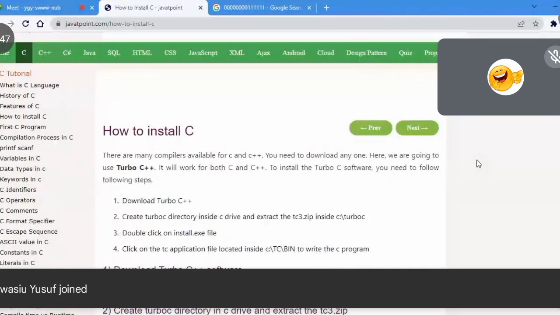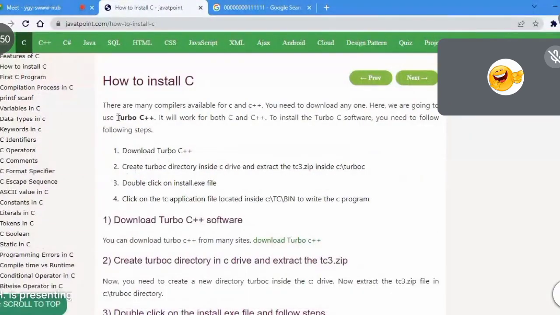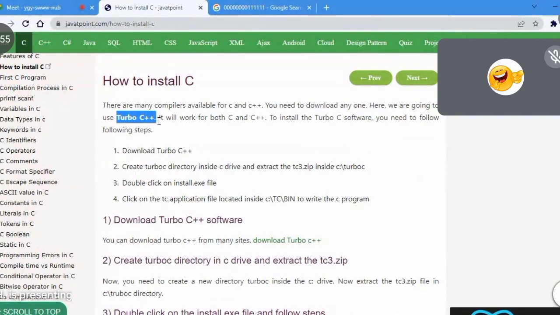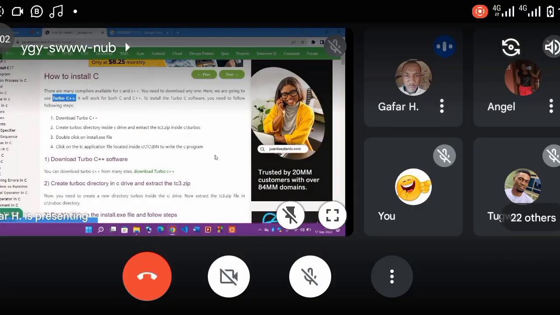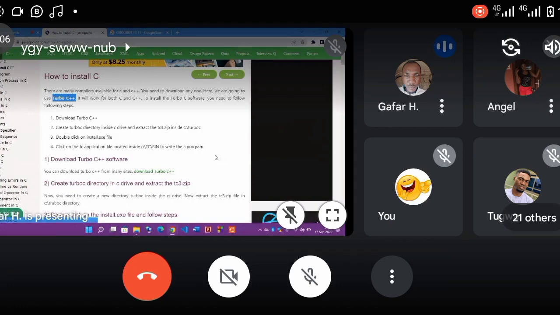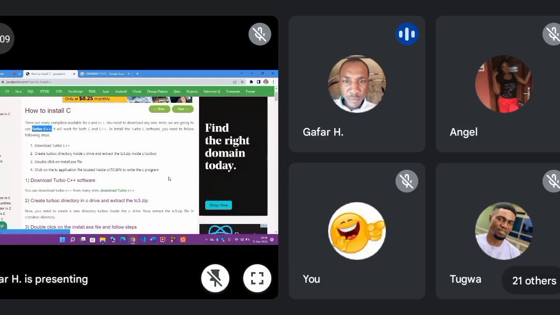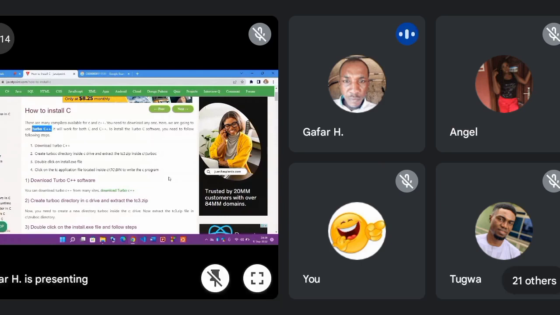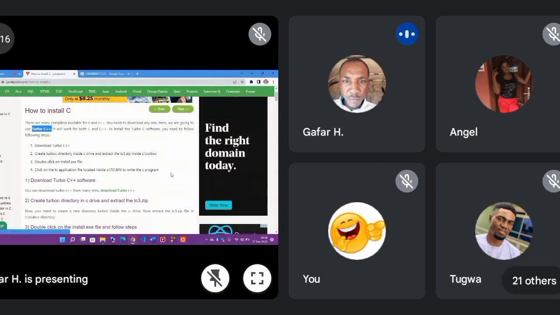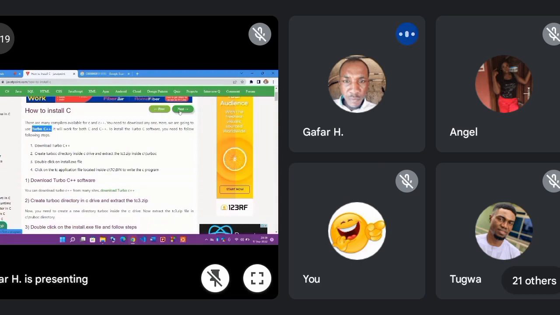So in this website, what they actually use is Turbo C++. Which means it's also something like an IDE, Integrated Development Environment, like Code::Blocks. You can use it to write C++ or C. Any IDE that you can use to write C++, you can also use it to write C programs, and any IDE that you can use to write C, you can use for C++ as well. So this is just how to install it and all that.